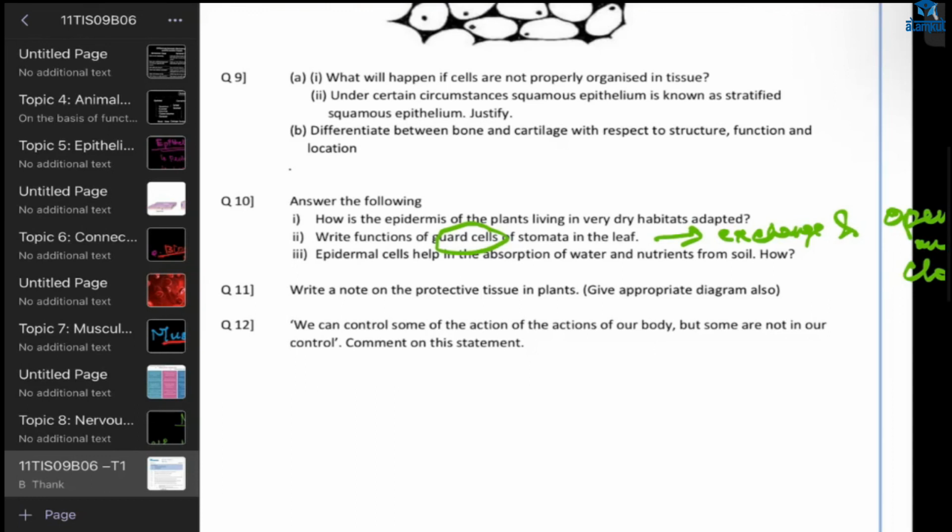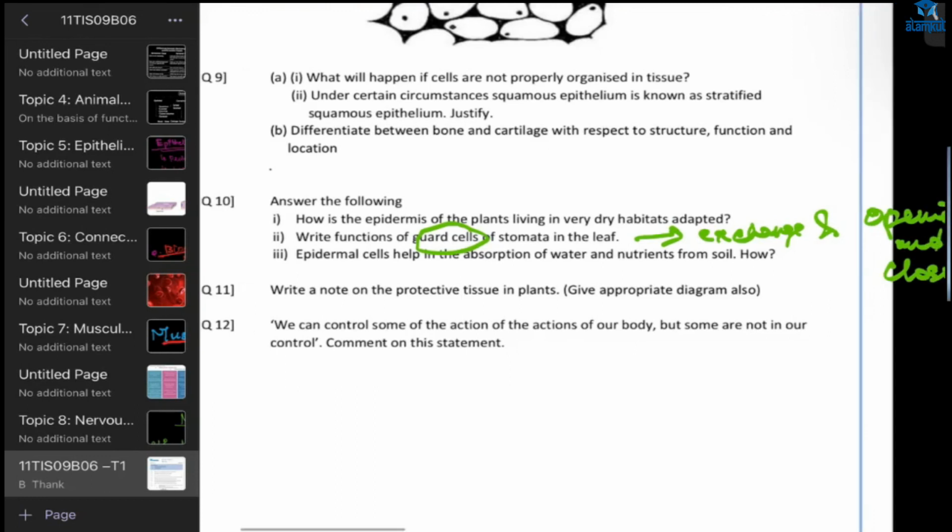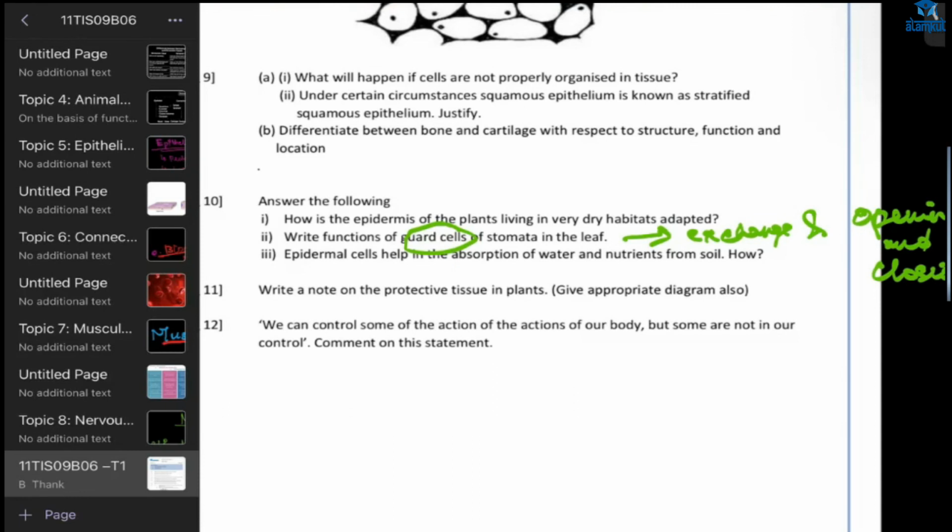Okay, ma'am. And next, we can control some action of our body, but some are not in our control. Comment on this statement. What have you written in this? Ma'am, I wrote the actions we can control are known as voluntary actions, and the ones we cannot control are known as involuntary actions like respiration, digestion, heartbeat, etc. The involuntary muscles work tirelessly throughout our whole life. If they stop working, we'll die. Okay, only this much you have written. Yes, ma'am.